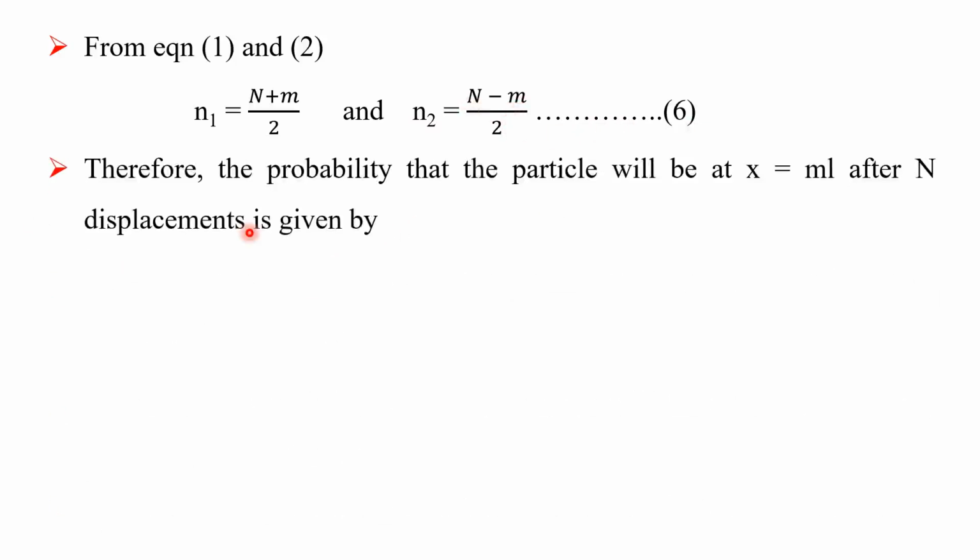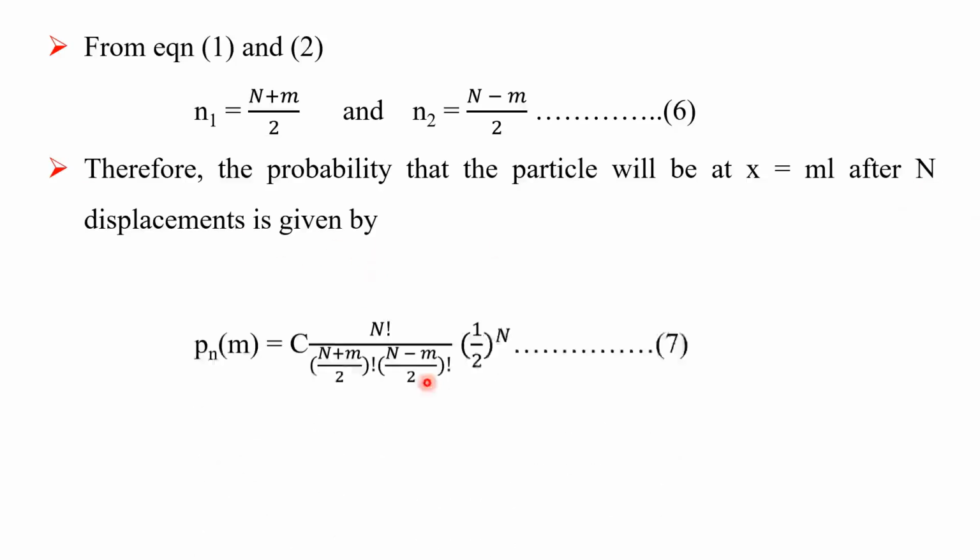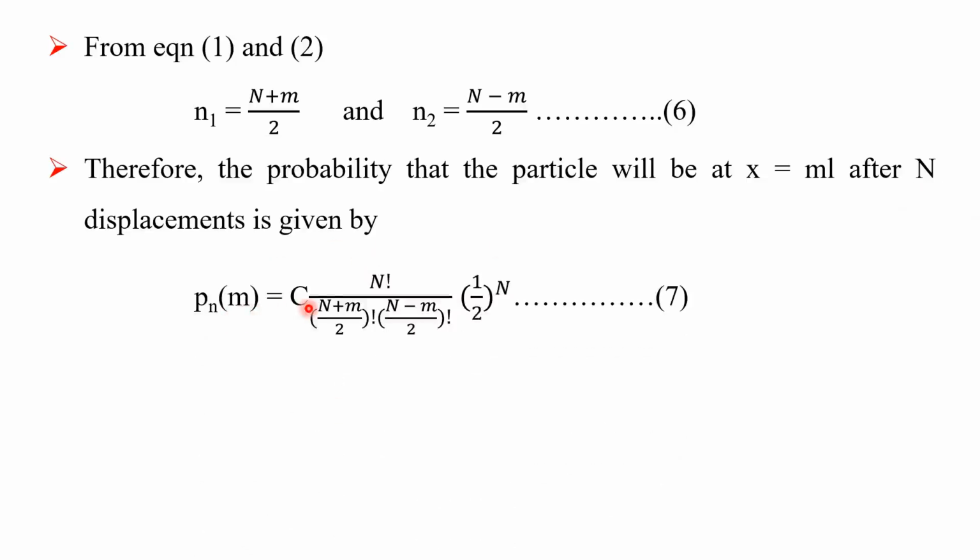Therefore, the probability that the particle will be at x equal to ml after the N displacements is given by P_N(m) equal to C into capital N factorial upon, in bracket, the n1 value, capital N plus small m upon 2, bracket complete factorial, and in another bracket, the n2 value, capital N minus m upon 2, bracket complete factorial, into 1 by 2 raised to N. That is equation number 7.